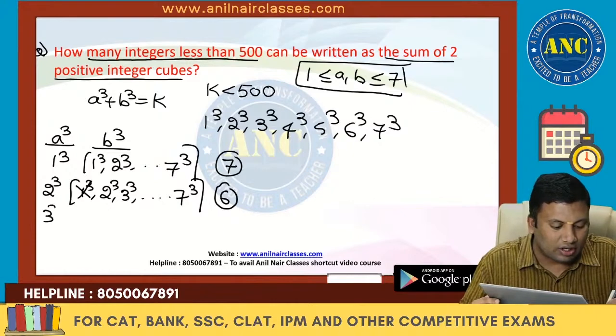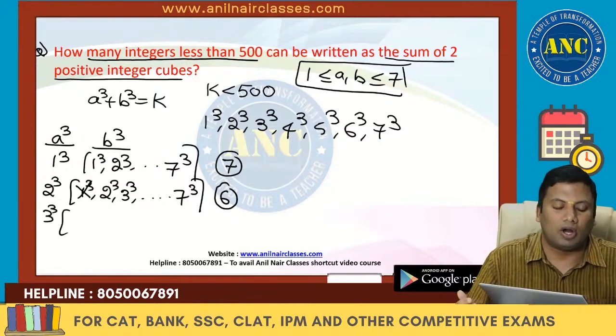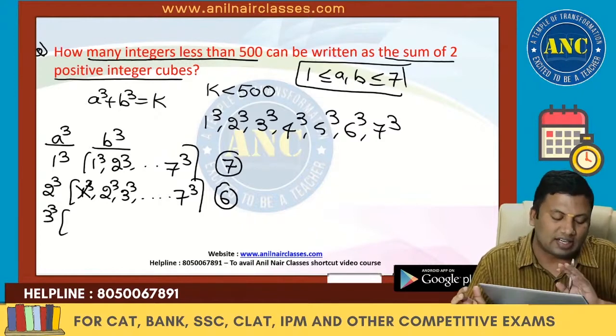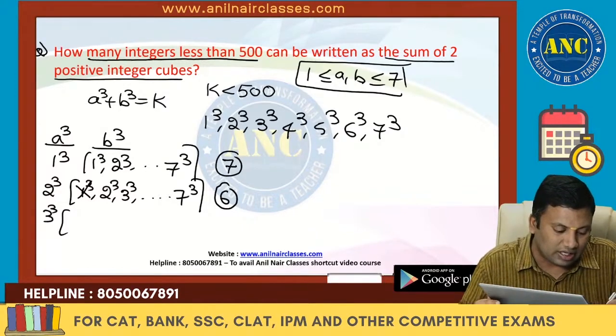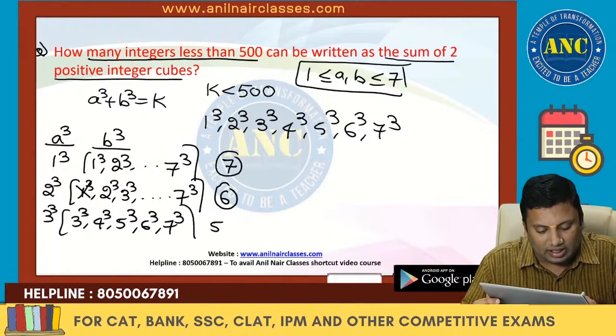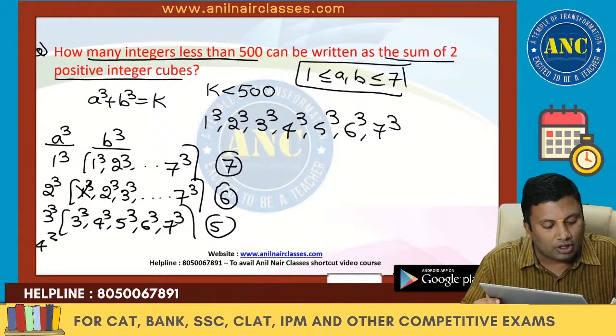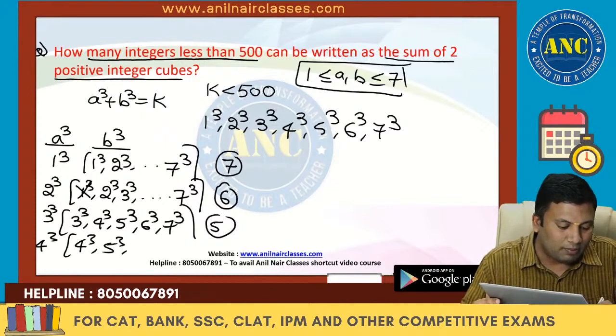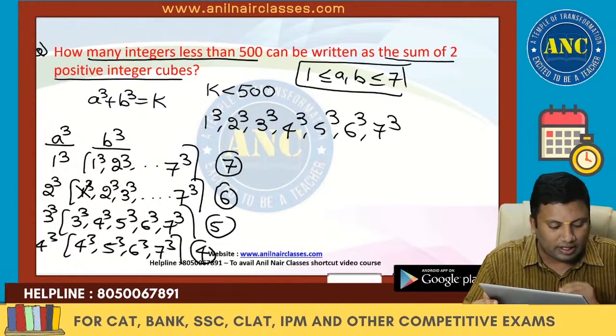Next one, 3 cube. 3 cube plus 1 cube already came in the first case. 3 cube plus 2 cube, the answer is equivalent to 2 cube plus 3 cube. These are 3 cube, 4 cube, 5 cube, 6 cube and 7 cube, right? So total it is 5 cases. Next, 4 cube: 4 cube, 5 cube, 6 cube and 7 cube. These are 4 cases.